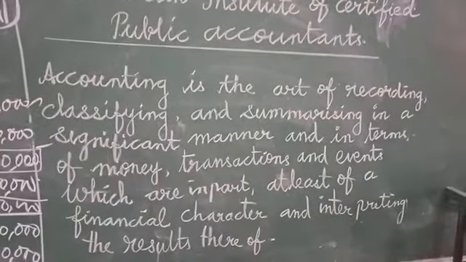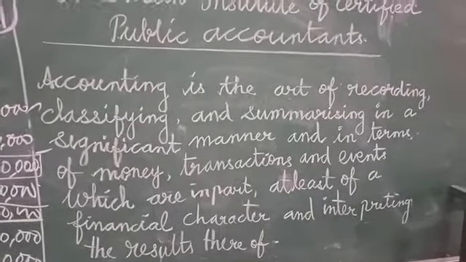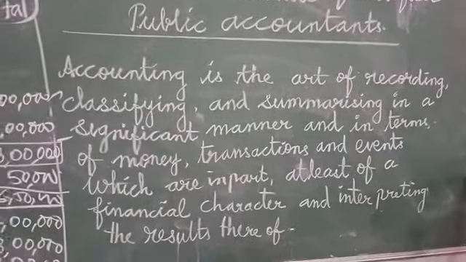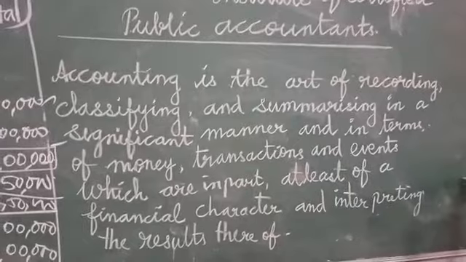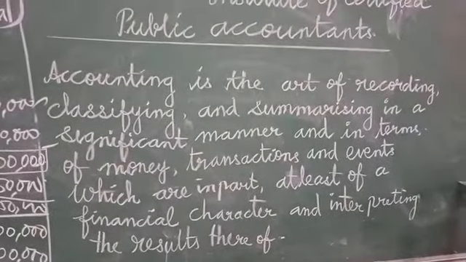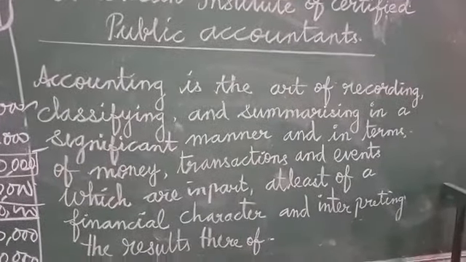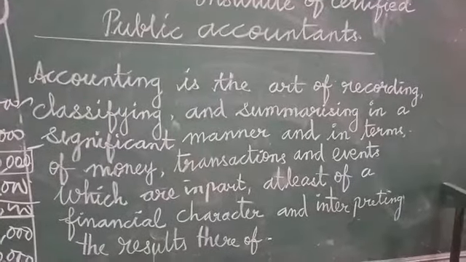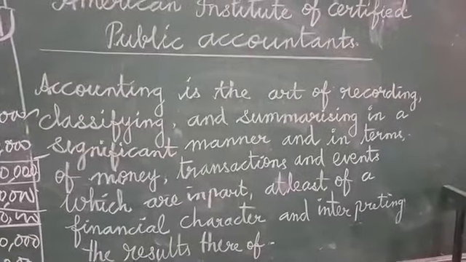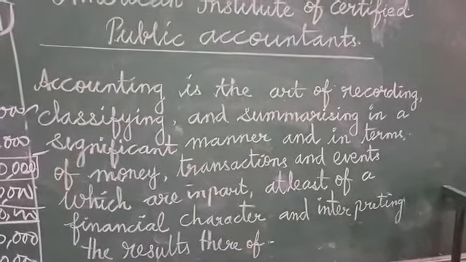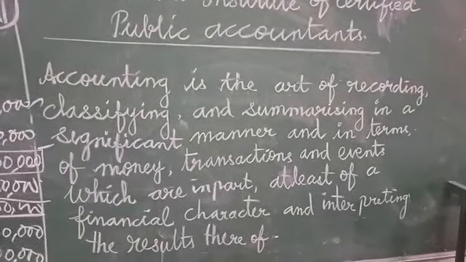Transactions and events which are in part at least of a financial character, and interpreting the results thereof. So step by step: first I recorded, then I classified, then summarized in a systematic manner, and in terms of money, never mentioning any quality or quantity.